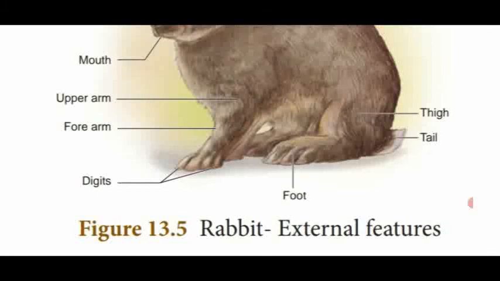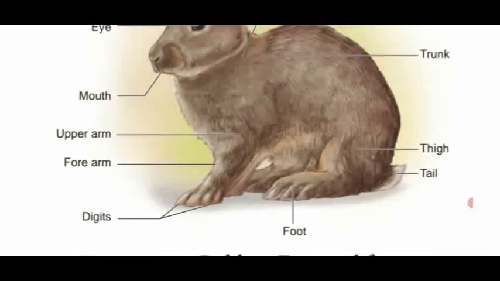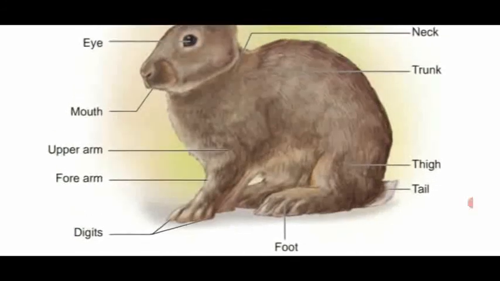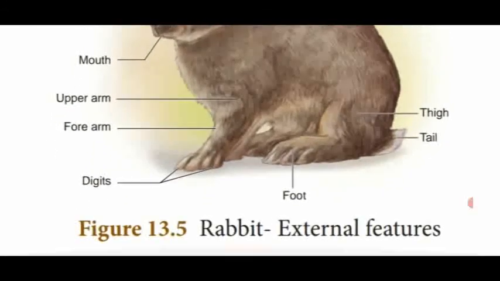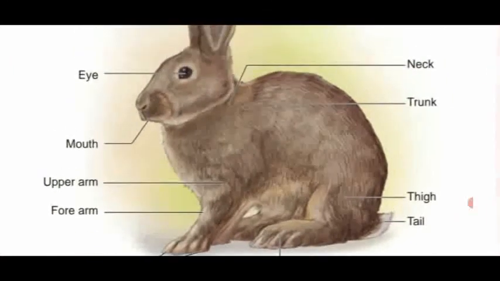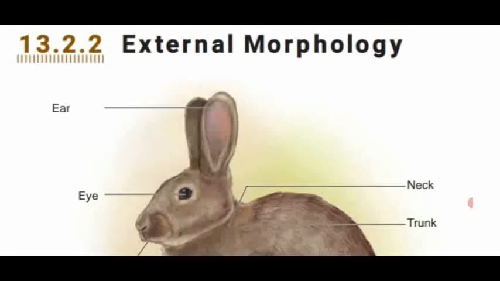The body is covered with hair, a protective substance named integument or skin, which contains different glands, hairs, claws and nails. The glands are sweat glands, sebaceous glands and mammary glands. With the help of the mammary glands, they feed their young ones. The sweat glands and sebaceous glands maintain the body temperature.